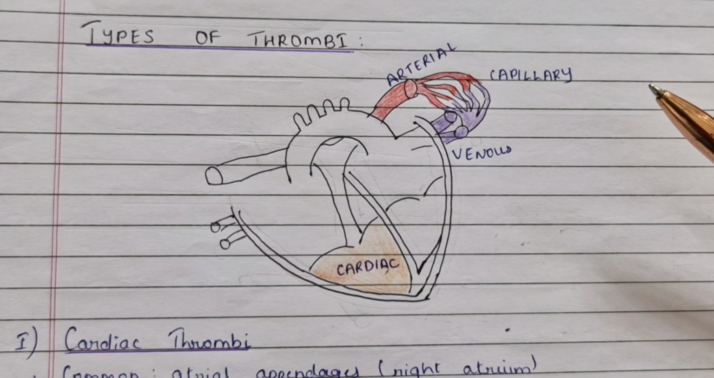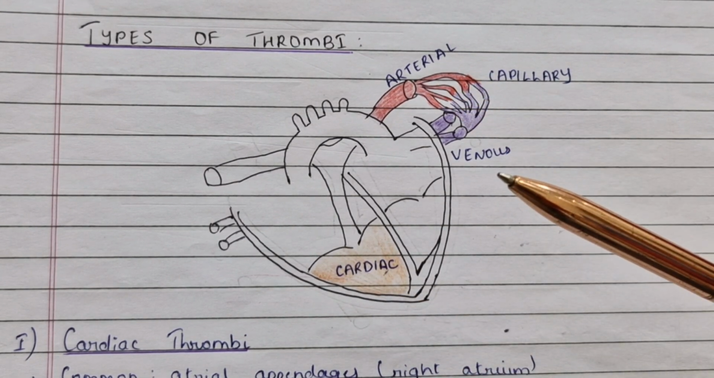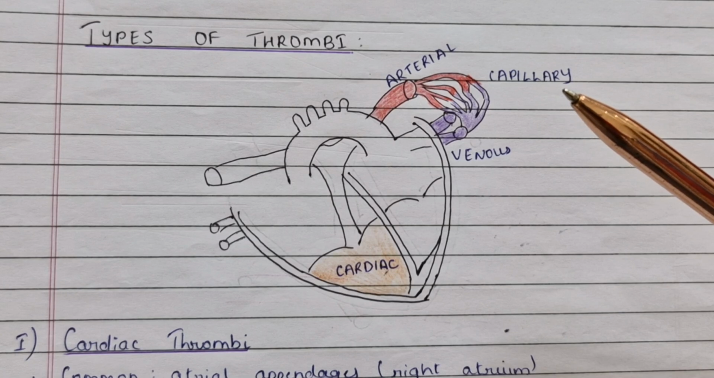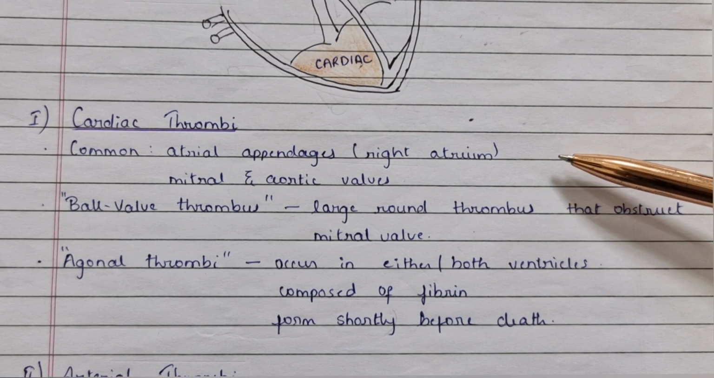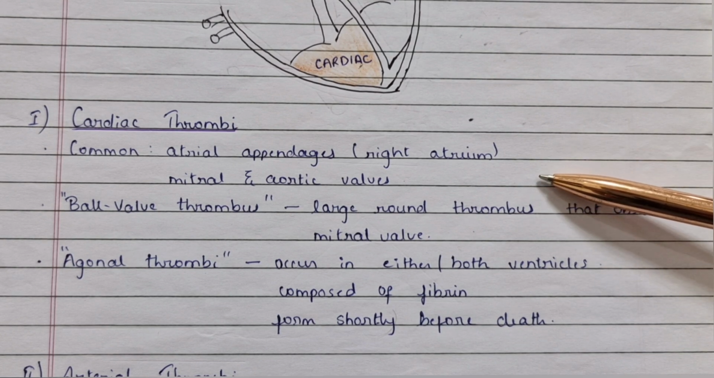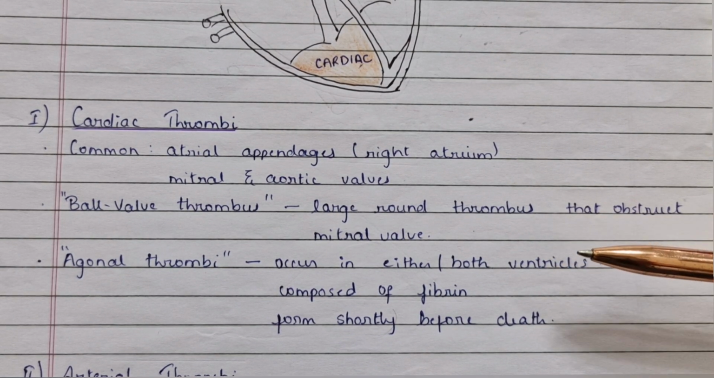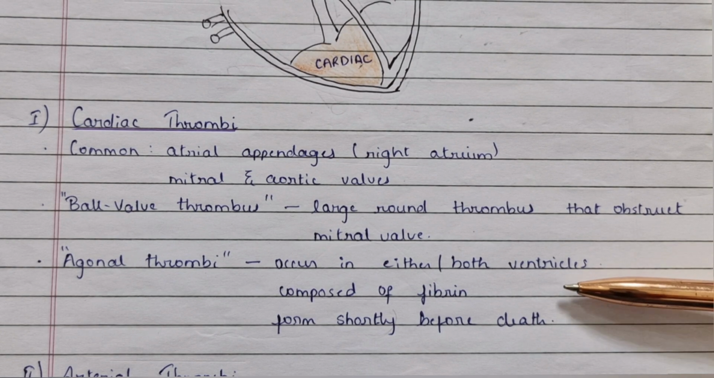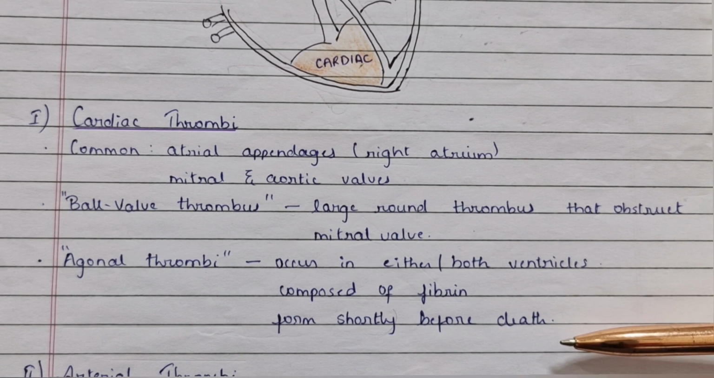Types of thrombi. We have the cardiac thrombi, arterial thrombi, venous thrombi, and the capillary thrombi. Cardiac thrombi: it is commonly seen in the atrial appendages, in the right atrium, mitral, and the aortic valves. Ball valve thrombus is a large round thrombus that obstructs the mitral valve. Mural thrombi occur in either or both the ventricles. It is composed of fibrin and forms shortly before death.